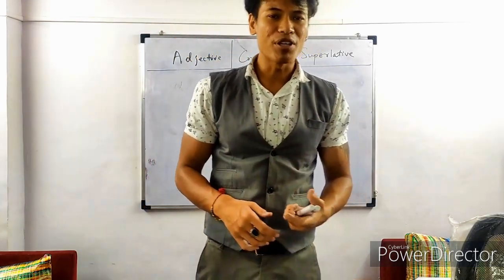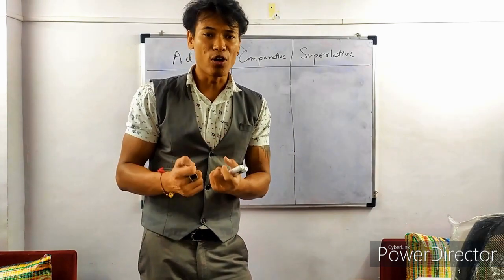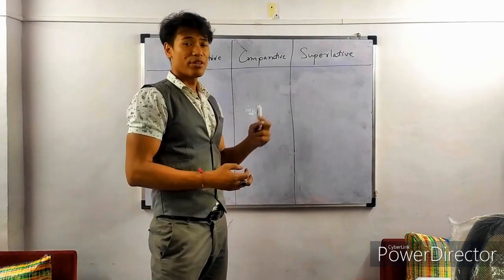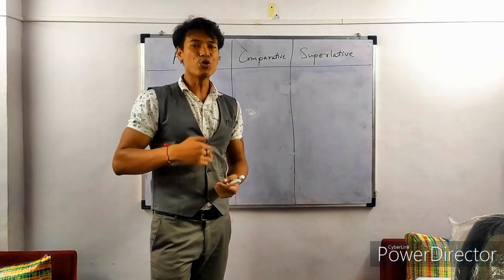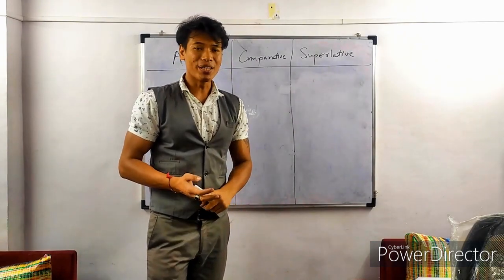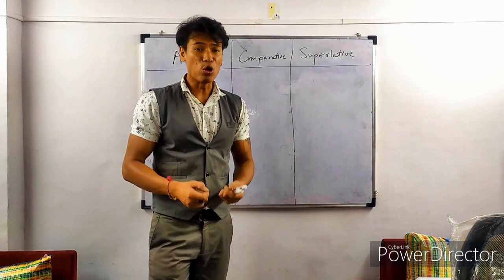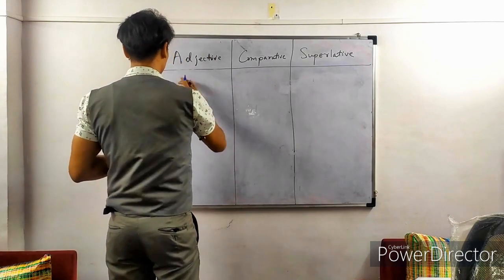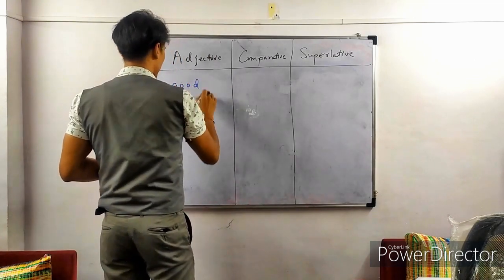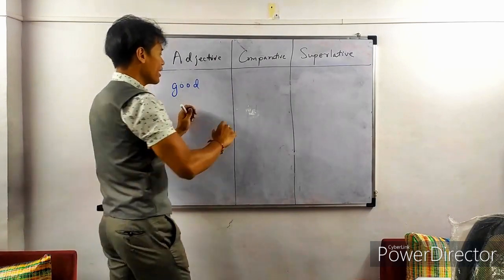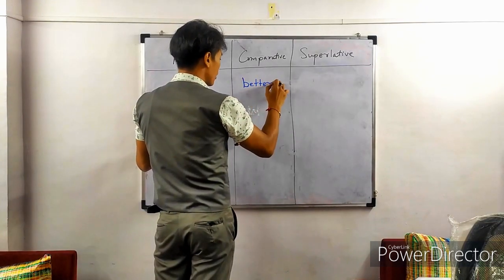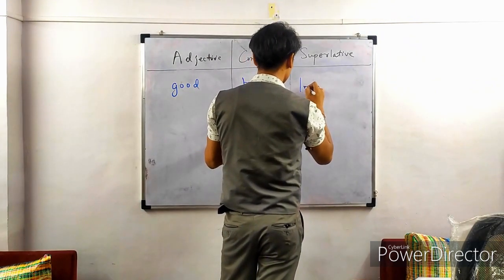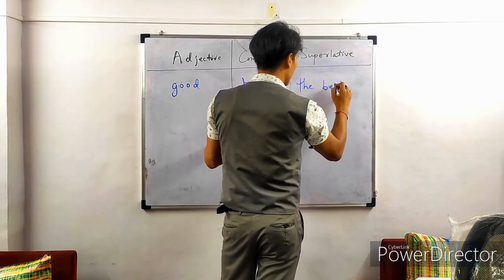Got it? Now there are some irregular comparatives and superlatives. We call them irregular because they do not use the standard forms of words. The standard forms are: for comparative, the word ends with er or we use more; for superlative, the word ends with est or we use most. But these irregular words do not use these forms. For example, good. The comparative for good is better. And the superlative degree is the best.